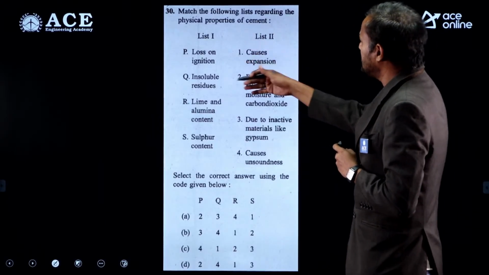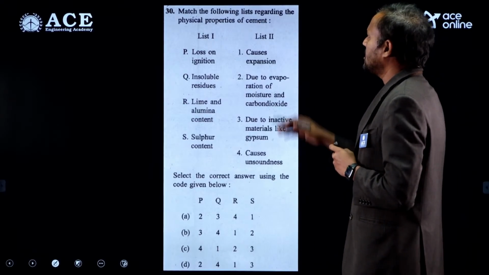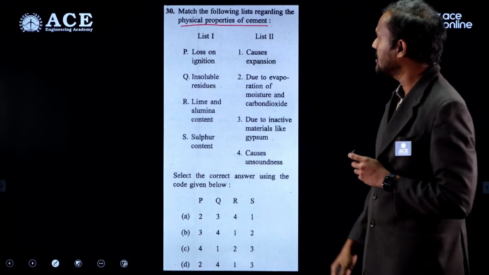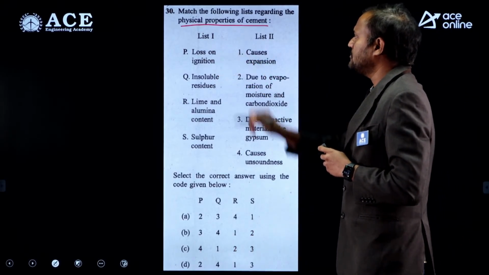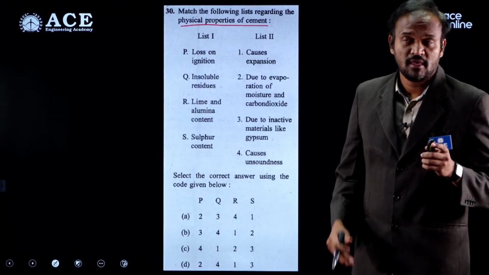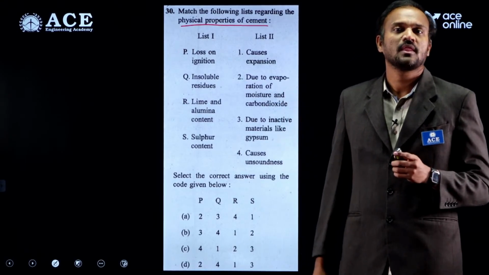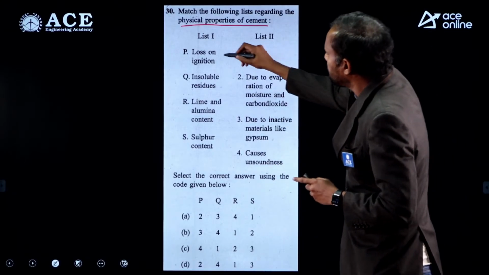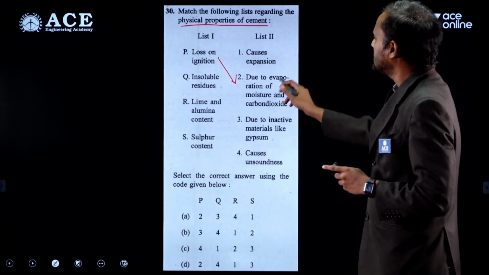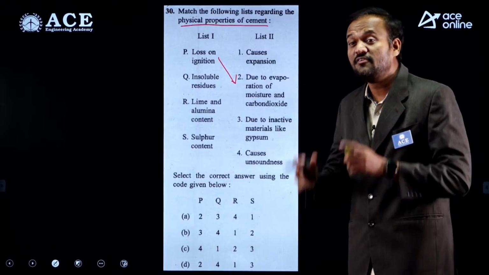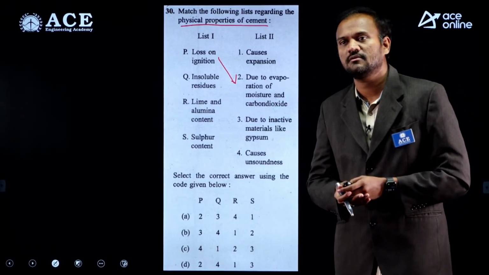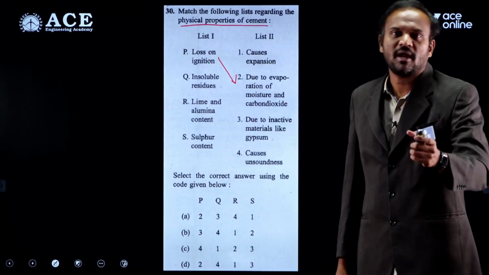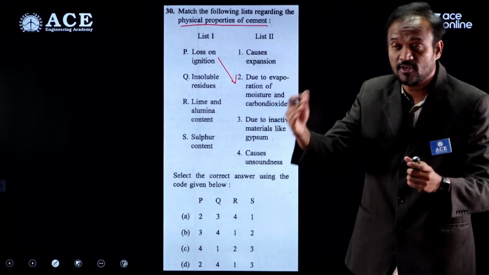Again, list 1, list 2, we have to match. This is about physical properties of cement. Option P, loss of ignition. In which situation does the chemical reaction not happen? Where there is evaporation of moisture, if there is an insufficient amount of moisture in your mortar or concrete, the cement particles will not hydrate, the hydration will not start.